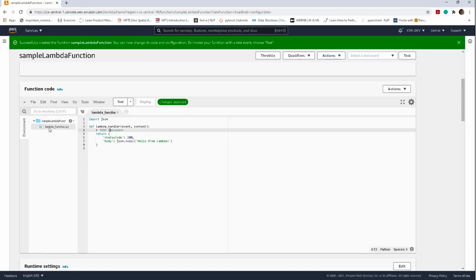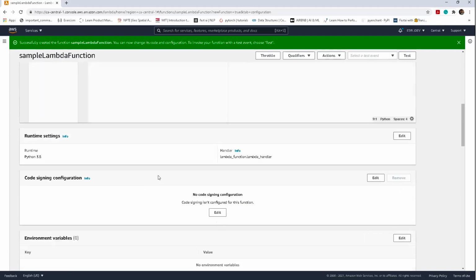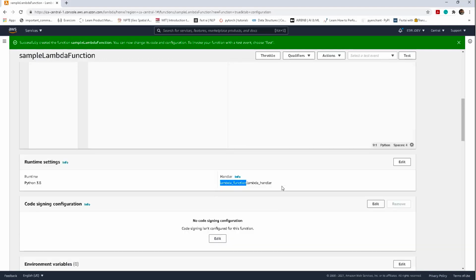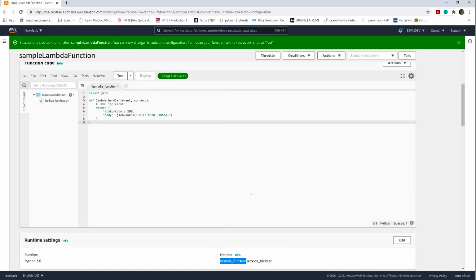We see that we have the main function with the name of lambda_handler, and it's within the lambda_function.py file. And in the runtime, we have that information provided that the main function is lambda_handler and it's within the lambda_function.py file, so that the trigger knows which function to invoke and within which file to invoke that function.